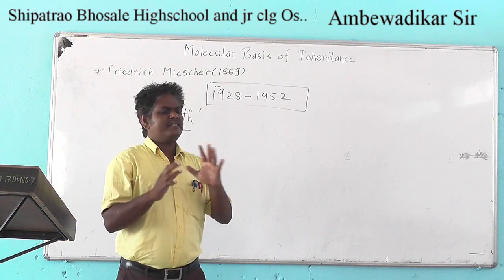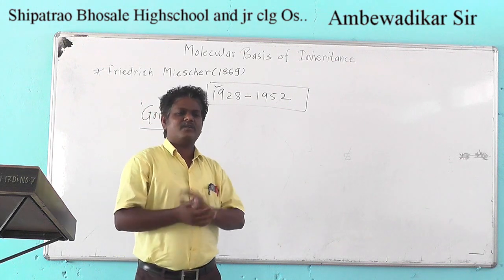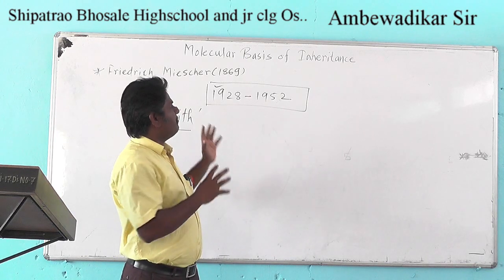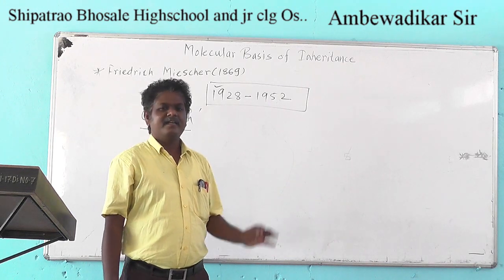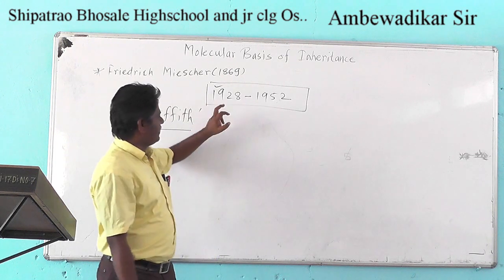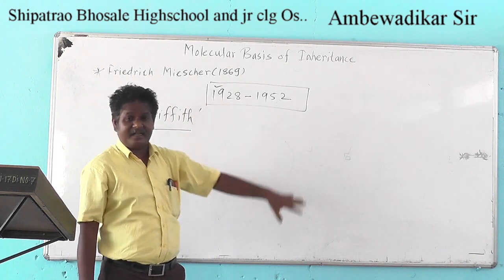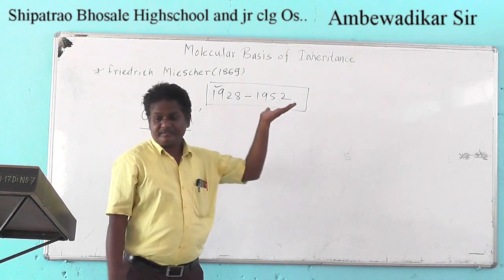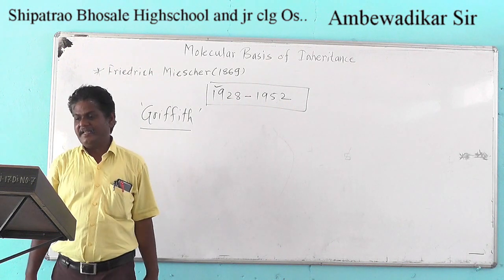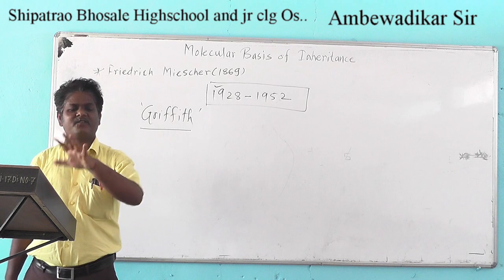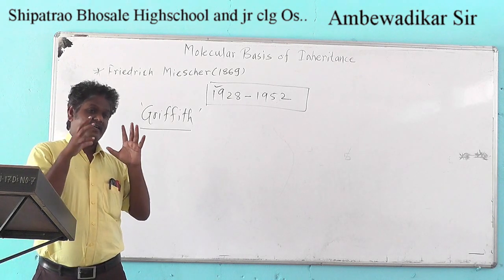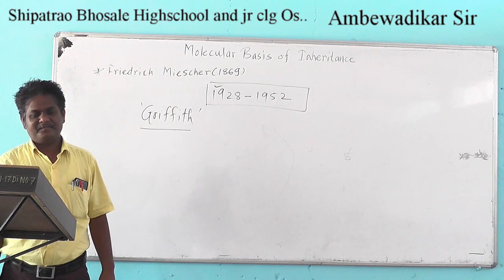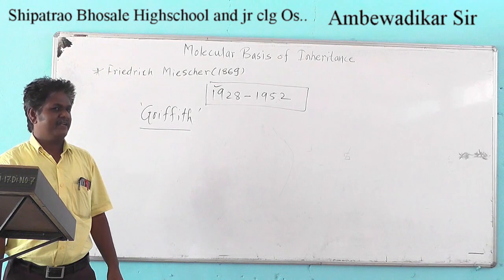During this period, various researchers were studying what the Mendelian factor, or the basis of inheritance, should be, and various experiments were conducted from 1928 to 1952. In these nearly 25 years, researchers came to know what the basis of inheritance is: protein or nucleic acid.